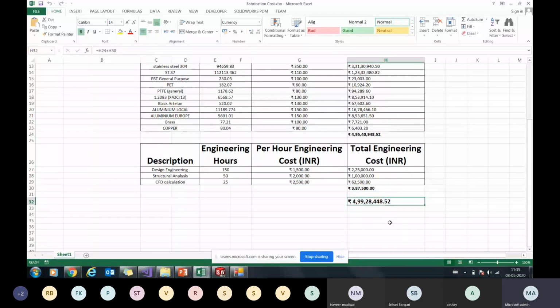Similarly, we can also add the packing details, wherein we get the CFT and put in the per CFT cost, and we get the complete packing cost of the project. And the transportation also: we can add the vehicle details, the quantity of vehicles, the per unit cost of the vehicle, and we can get the complete project cost. So we have tried to cover the maximum project engineering cost, the complete project cost. This gives me a complete glimpse of the project: what budget I need to set, what my cost is, and how much it will cost to the industry, right?